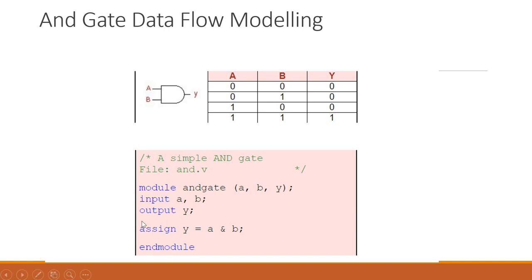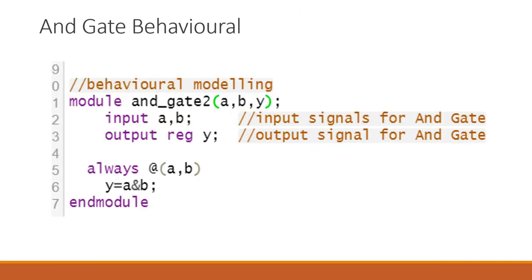So we have seen there is one data flow model. Now we have seen this data flow model, and we had one gate level model. Now we can see the behavioral model, how we can write the behavioral model. So this is the way how we can write the behavioral modeling.